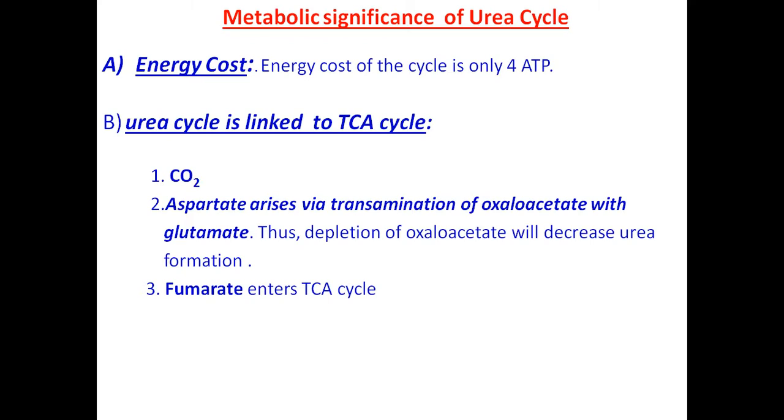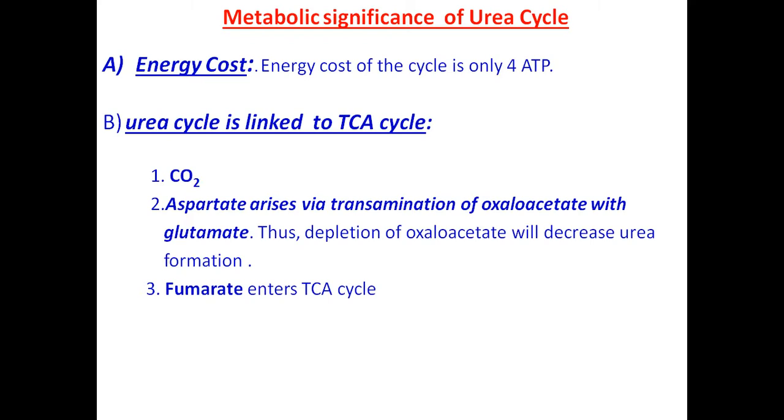If oxaloacetate is converted to aspartate, then there is less urea formation. So this interconversion is also a factor for the increase of urea formation in the body.